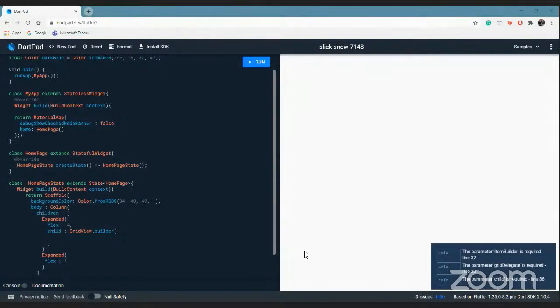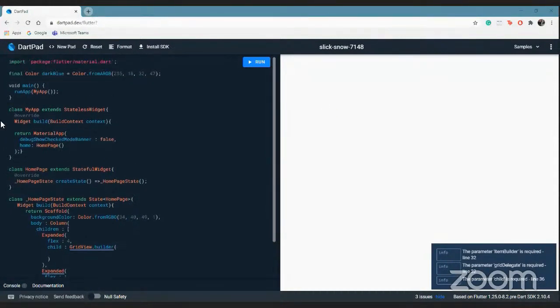Yeah, there's a question: what is the difference between double slash and the at the rate? Okay, the at the rate is for override. What override does is, if there is any function with the same name, I'll just run this function over anything. If somewhere I have written a build function in the same class, I want this to be executed first, or to be displayed first. Yeah, that is what override means.